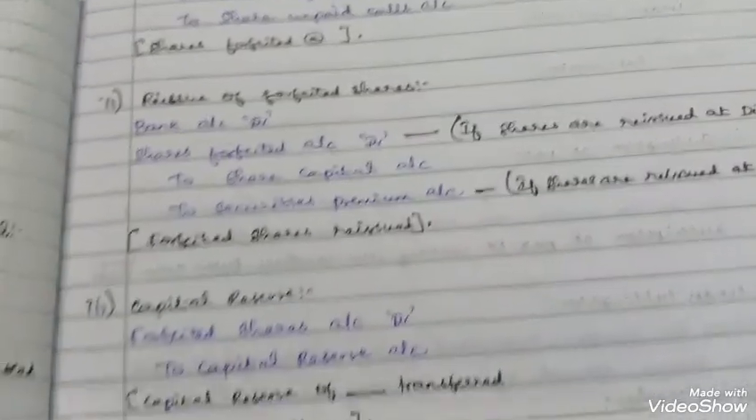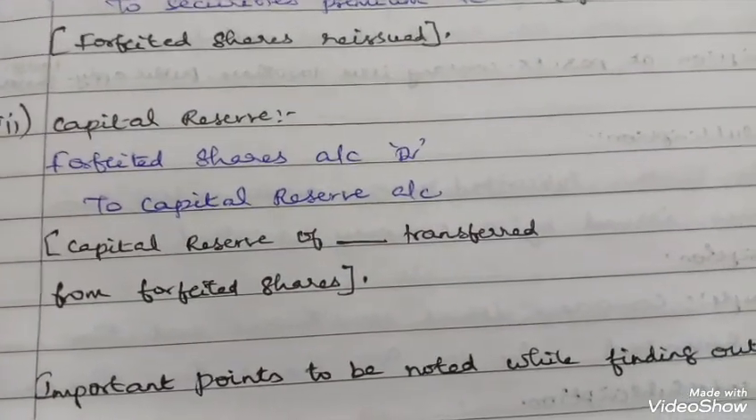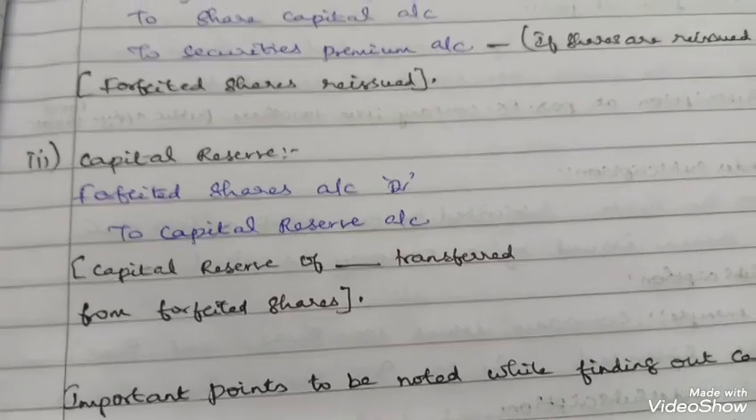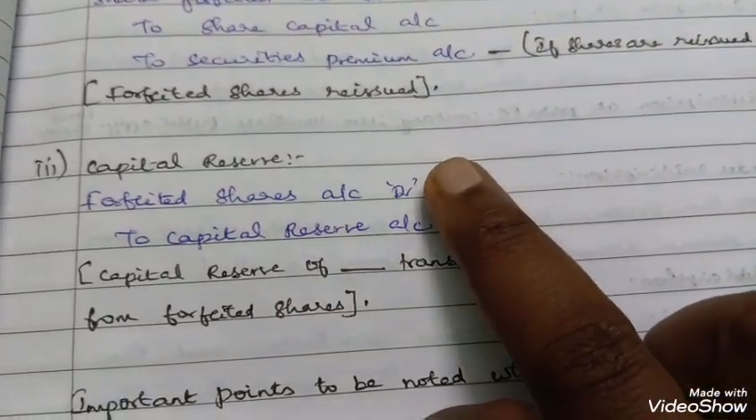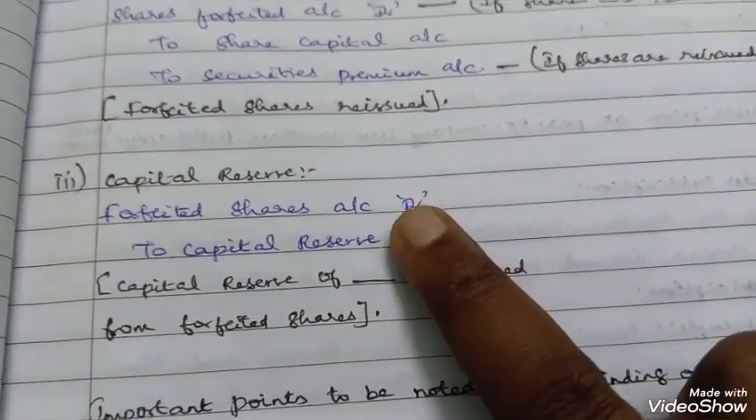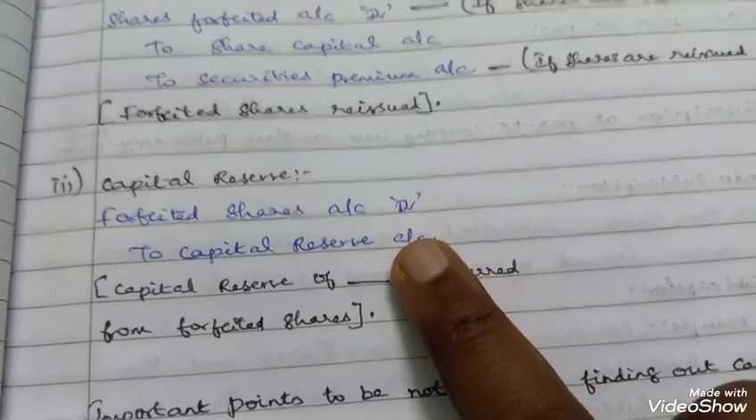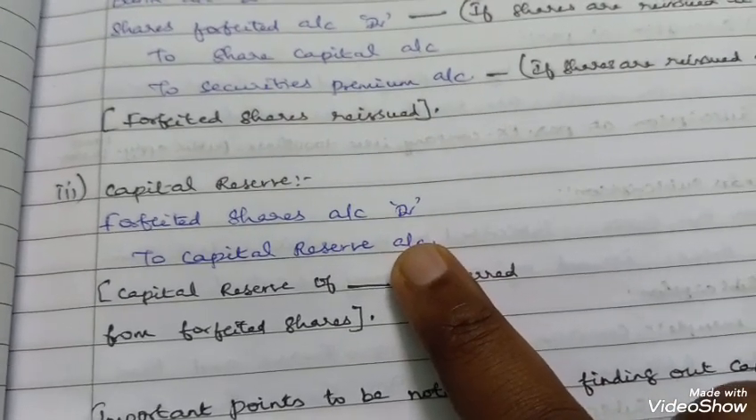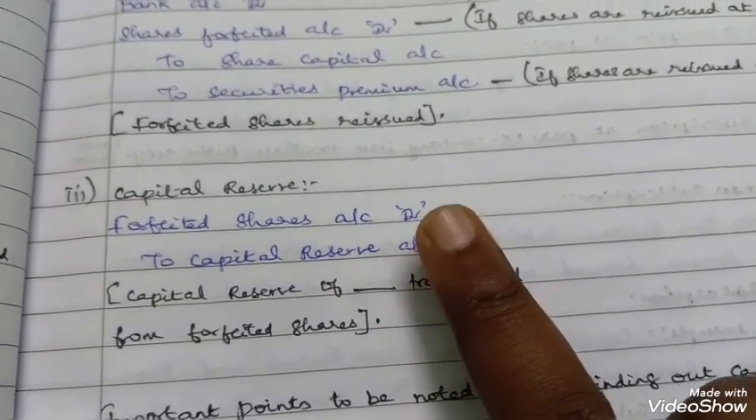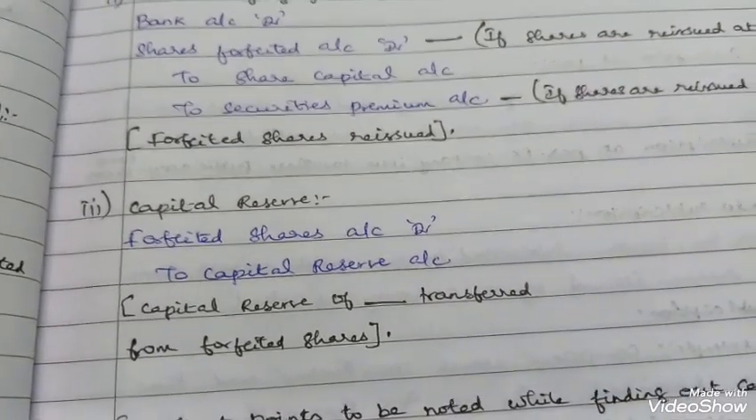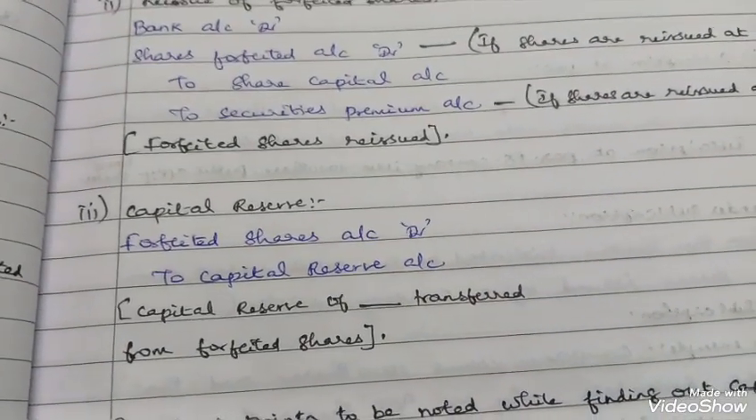Next concept is capital reserve. The journal entry for capital reserve is forfeited shares account debit to capital reserve account. So the forfeited shares account debit to capital reserve account.